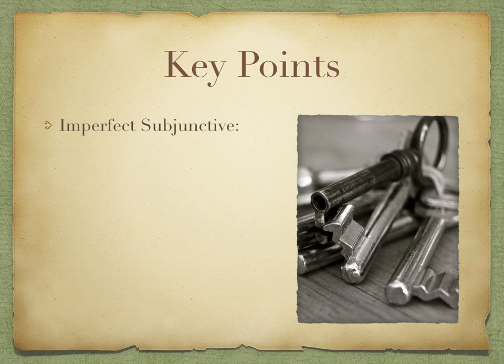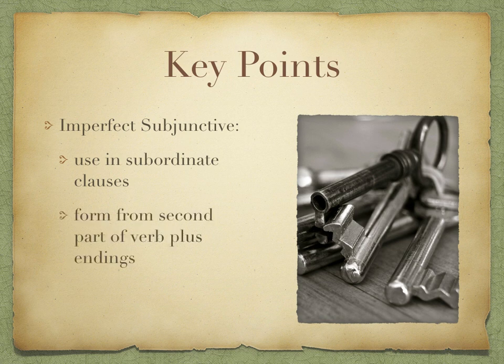The imperfect subjunctive is used just like the pluperfect subjunctive in subordinate clauses. You form it from the second part of the verb plus the endings m, s, t, mus, tis, nt, and we translate it like a regular imperfect, was or were somethinging. All done.